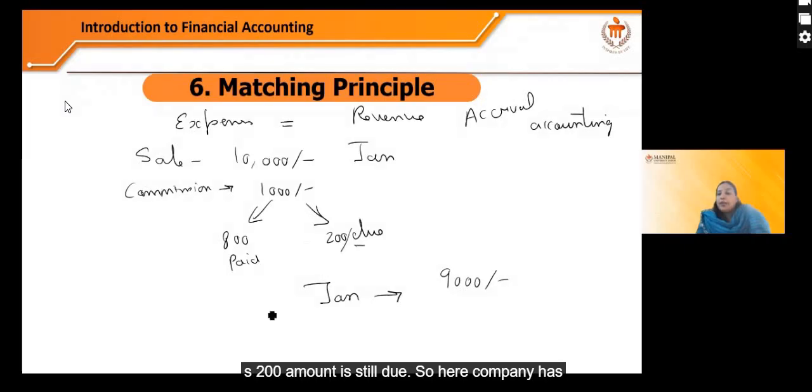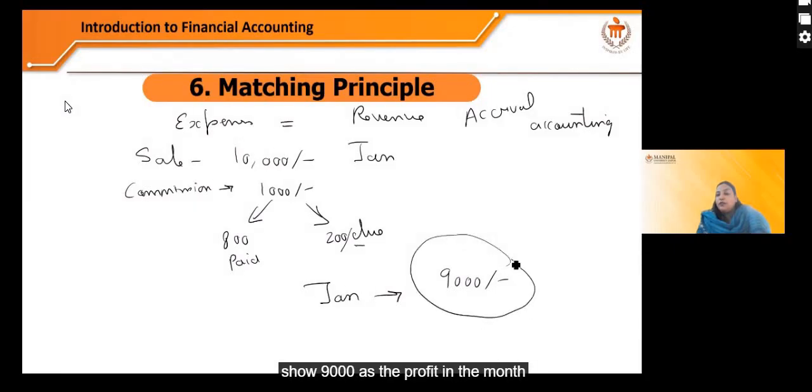So here the company has to show the profit as per the accrual accounting for the month of January. The company has to show 9,000 as profit, 10,000 minus the commission. That 1,000 will be deducted, although 200 are still due.